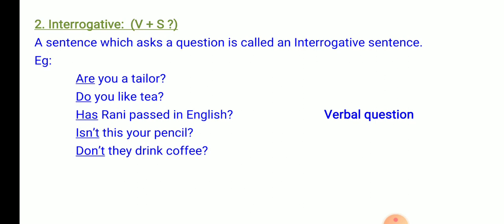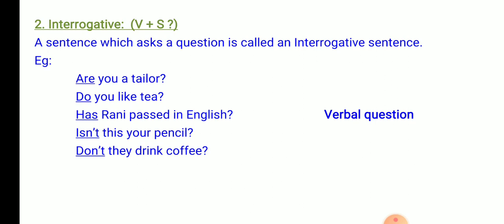The structure of the interrogative sentence is the opposite of the structure of the assertive sentence. In the assertive sentence, the structure is subject plus verb, but in the interrogative sentence, the structure is verb plus subject.